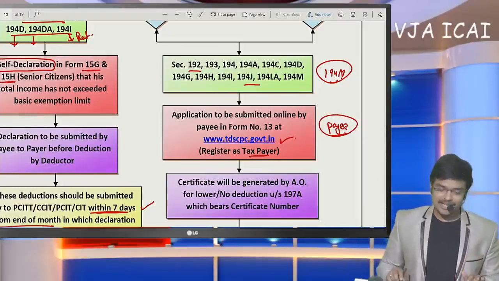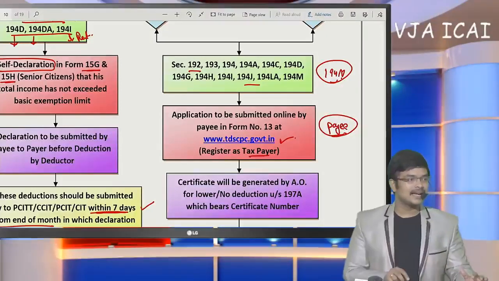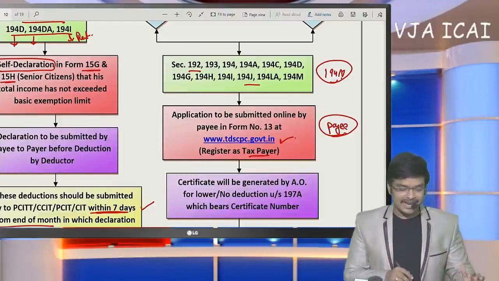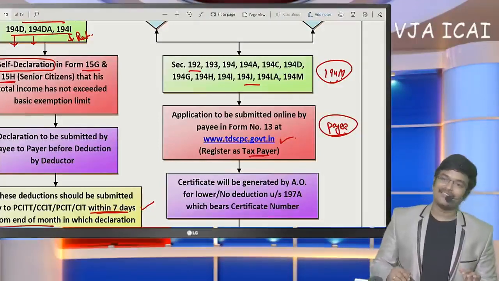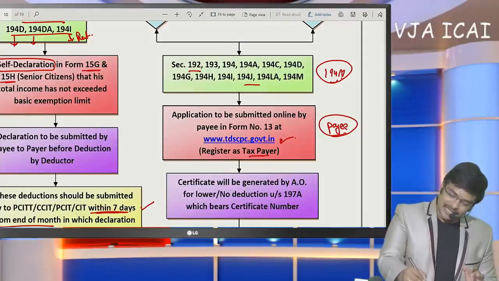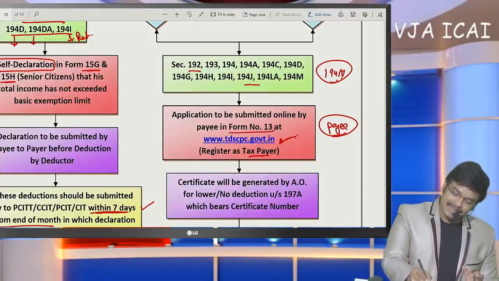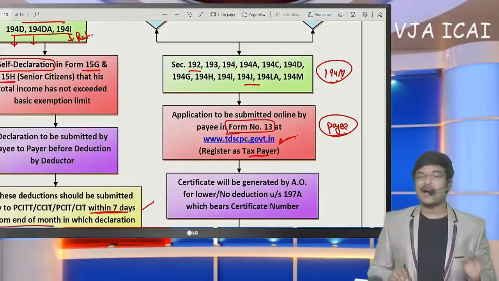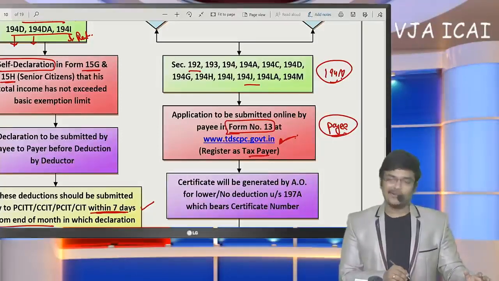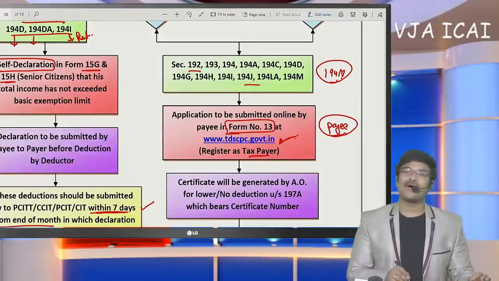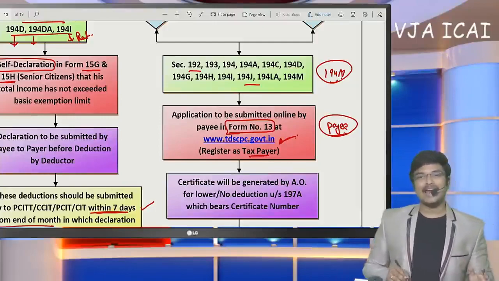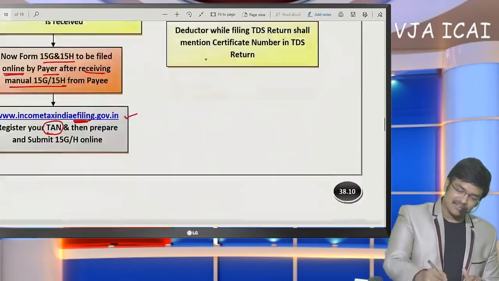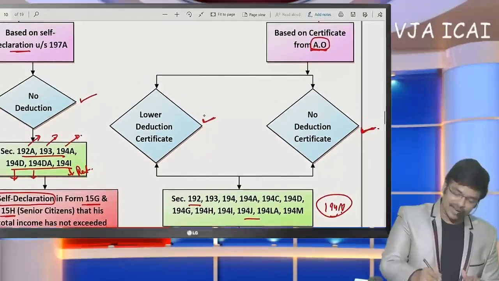In such a case, they need to submit this request in form number 13 on the tdscpc.gov.in website. They need to register as a taxpayer and submit form number 13. After login, in the services column we have submission of form 13. There you can make an application to the Assessing Officer for a lower deduction certificate or no deduction certificate.